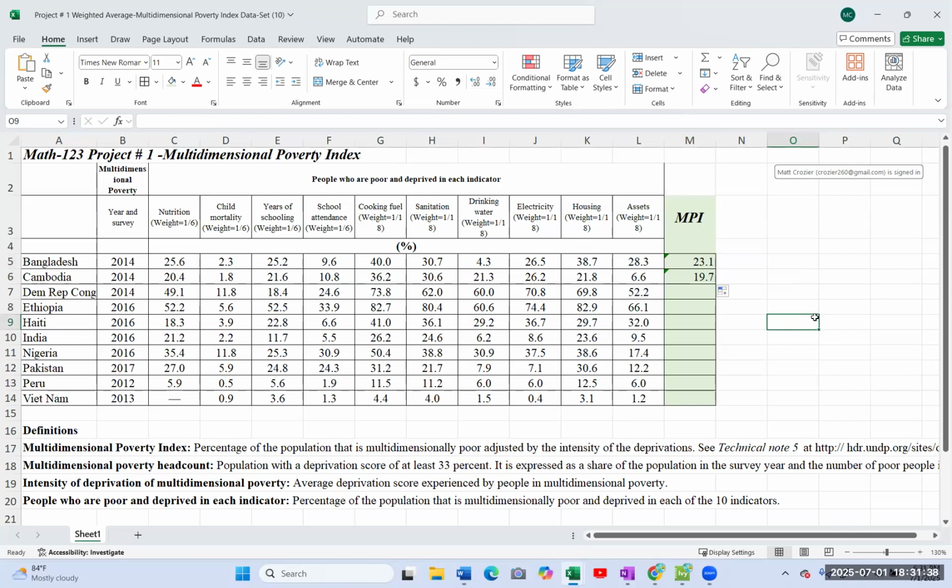All right. However, what's the problem with doing an average that way? I mean, we could do that. You could do that and you'd be done with your project. And then you just go answer your questions. That's really all you have to do, is come up with this number right here, the score, and then go through and answer the questions. However, we calculated the score wrong, because just like in this class, you can't just average all your grades because some of them are worth more than others, right? Your test scores are worth more than your homework scores. They're not the same. All of these 1, 2, 3, 4, 5, 6, 7, 8, 9, 10 factors are not the same. So we just have to do a weighted average.